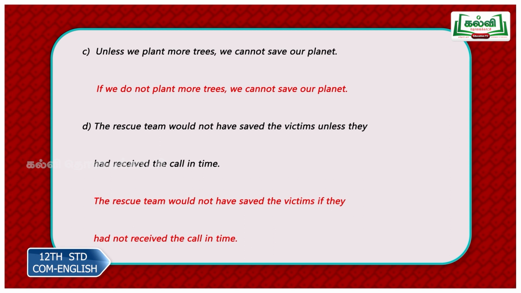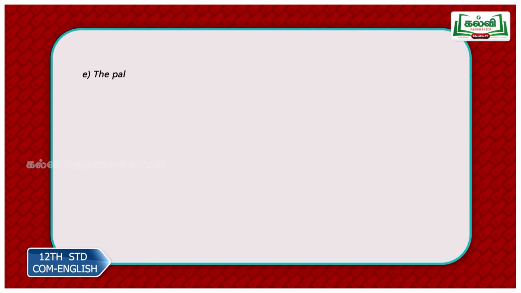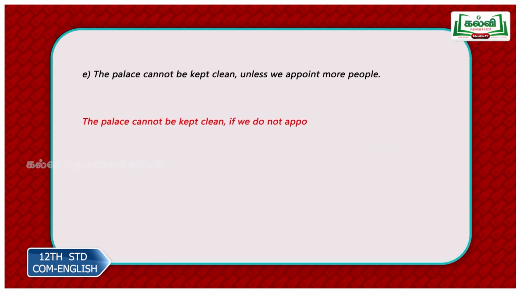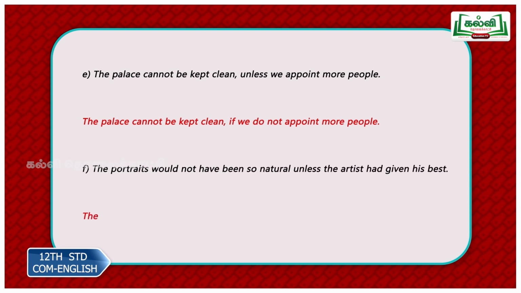The rescue team would not have saved the victims unless they had received the call in time. So, here the subject is third person. The rescue team would not have saved the victims if they had not received the call in time. So, pay attention to the subject. Next sentence, the palace cannot be kept clean unless we appoint more people. So, cannot, present. The palace cannot be kept clean if we do not appoint more people. The portraits would not have been so natural unless the artist had given his best. The portraits would not have been so natural if the artist had not given his best.